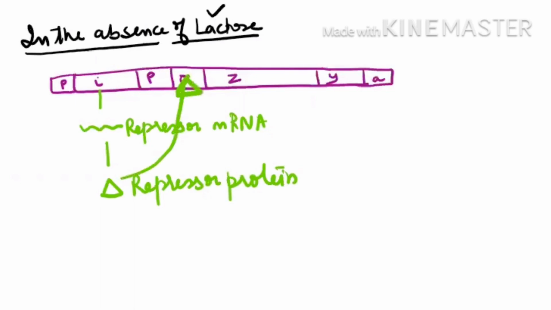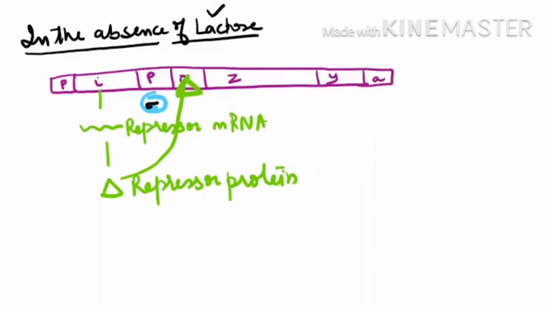Now your RNA polymerase, let us assume this is your RNA polymerase with the sigma factor, wants to bind, but it cannot bind to the promoter site. Please remember carefully that RNA polymerase cannot bind to the promoter site because the operator is blocked with the help of the repressor protein.